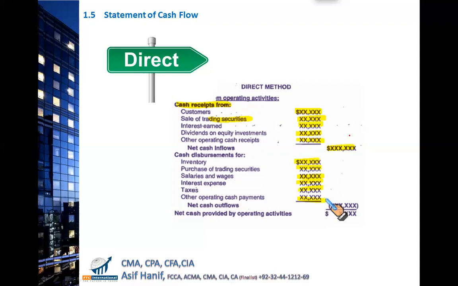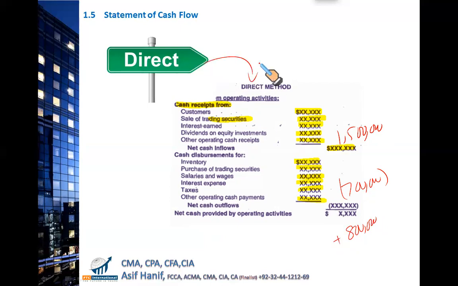So let's say, with some assumed numbers, I have 1.5 million as my inflows, all of these total, and I have 700,000 as my outflow. So my net cash from operating activities is $800,000. This is by using the direct method.